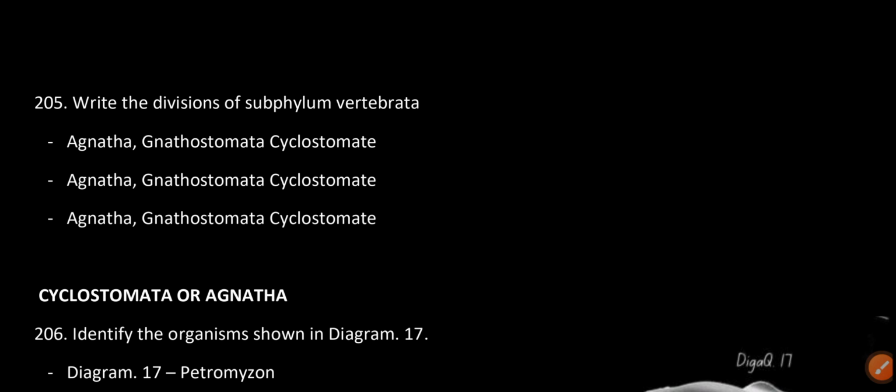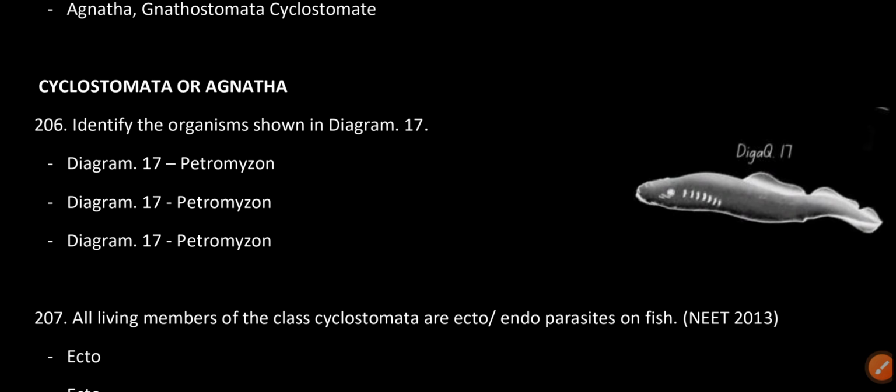Write the divisions of subphylum vertebrata. Agnatha and Gnathostomata. Cyclostomata or Agnatha.